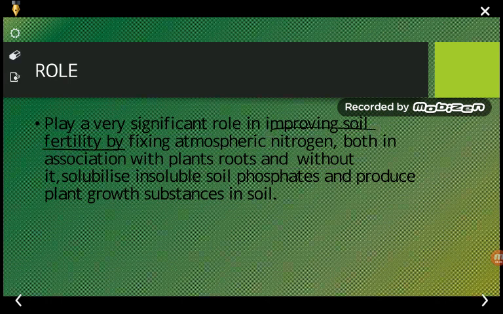It may be by nitrogen fixation, with or without association, or the main function is to solubilize insoluble soil phosphate. The phosphate in the soil is solubilized and made available to the plant, and they also produce plant growth substances in the soil. So the main role of the biofertilizer is to improve the soil quality.